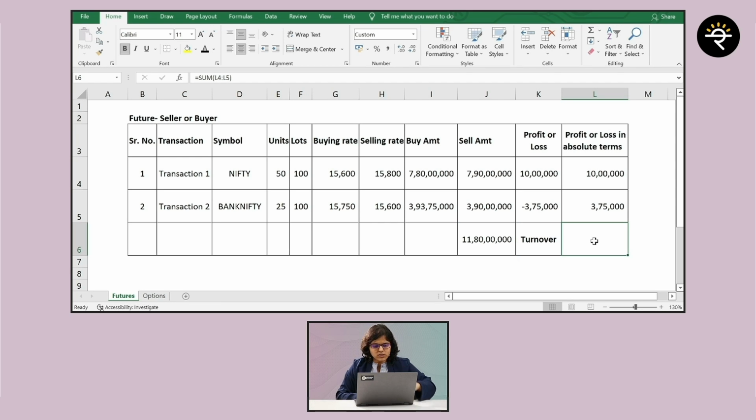In case of futures, you have to take the mod value of profit and loss, and this comes up to 13,75,000. This is nowhere even close to 10 crores, and that is why for this person, tax audit will not be applicable. But still, one last minute I want your attention. Why did I add this up?